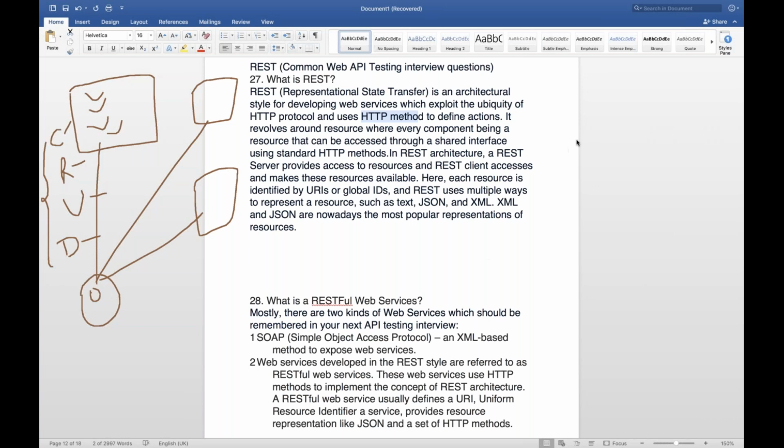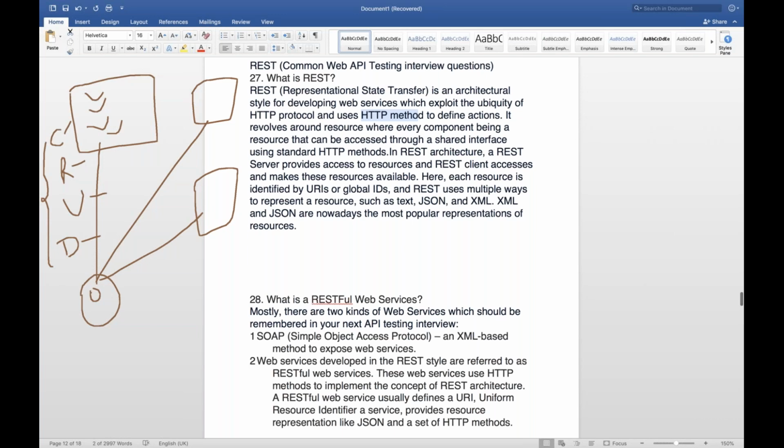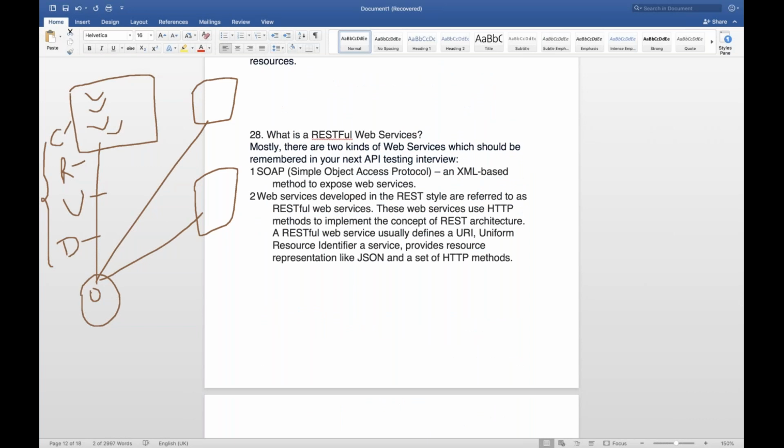Now, the next question is, what is a RESTful web service? So REST is there, and then again RESTful web services are there. Mostly there are 2 types of web services. One is SOAP based, and another is REST based. SOAP means XML based methods to expose web services, but SOAP is a very old architecture. The full form of SOAP is Simple Object Access Protocol. It is totally based on XML based methods.